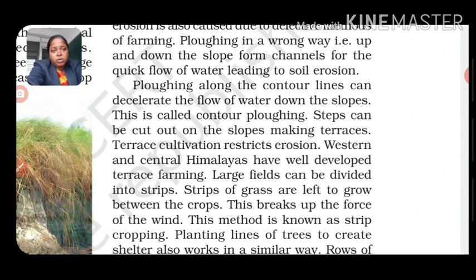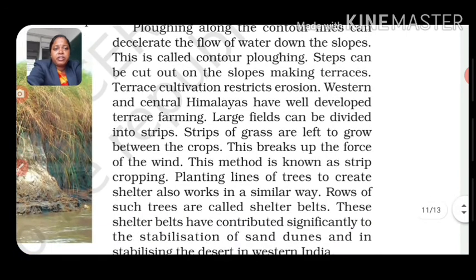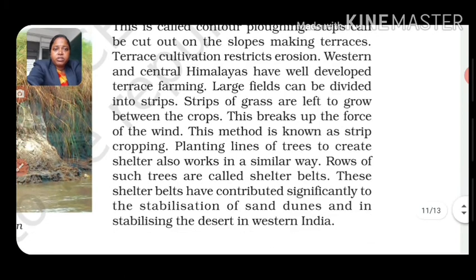Large fields can be divided into strips. Strips of grass are left to grow between the crops. This breaks up the force of the wind. This method is known as strip cropping.